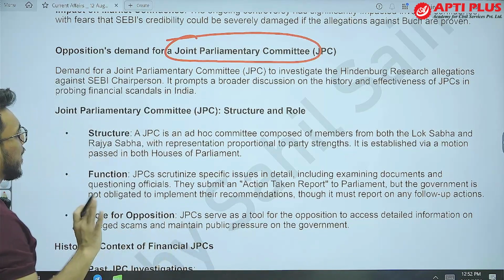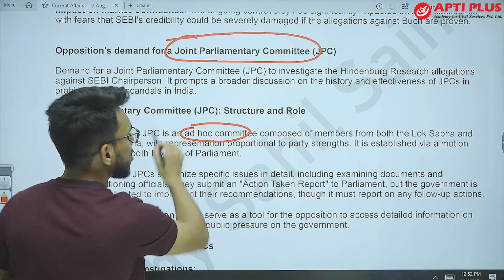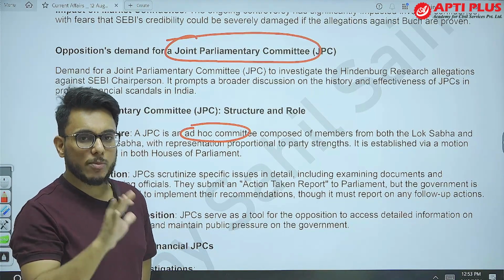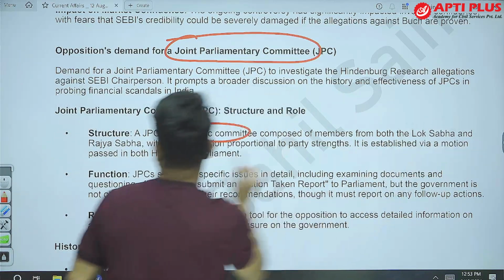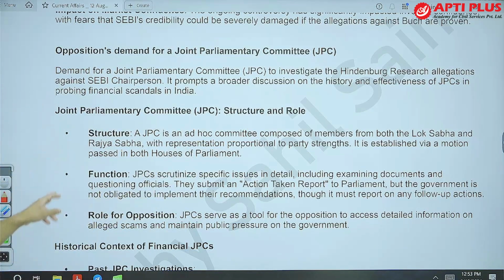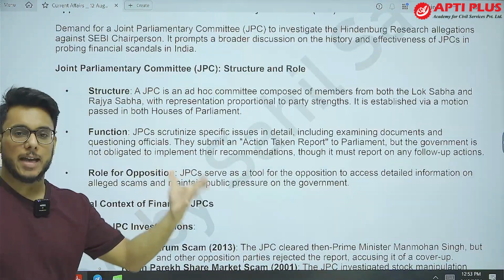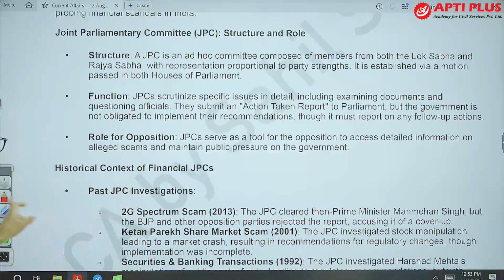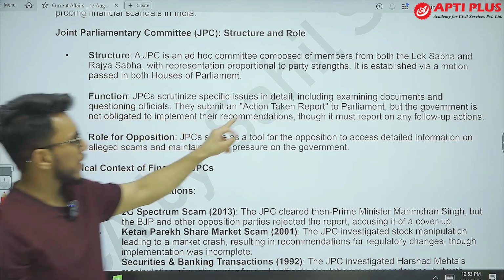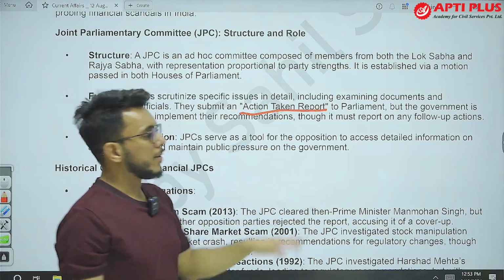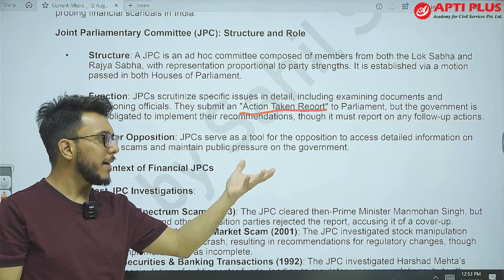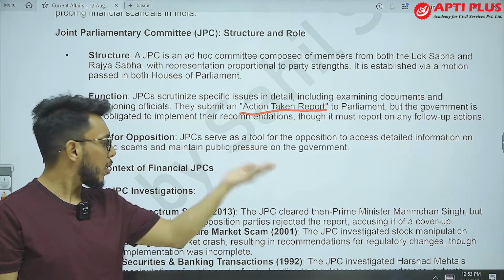A joint parliamentary committee is an ad hoc committee, meaning it is not a regular committee. It is constituted when the need arises. It comprises members of both Lok Sabha and Rajya Sabha. It is established via a motion that can be passed by both houses. The JPC goes into the detail of the matter referred and submits an action taken report to Parliament. This JPC's report is recommendatory in nature. It is up to Parliament whether they want to accept it or not.